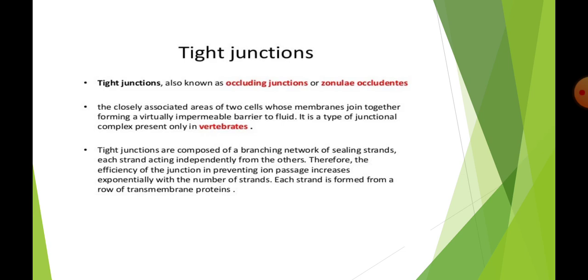The function of tight junction is to prevent the ions or solutes from entering from outside into our body or cells. Each strand acts independently. Therefore, as the number of strands increases, the efficiency of the tight junction will also increase. The strands are formed from transmembrane proteins.